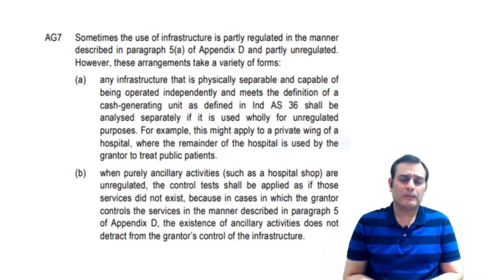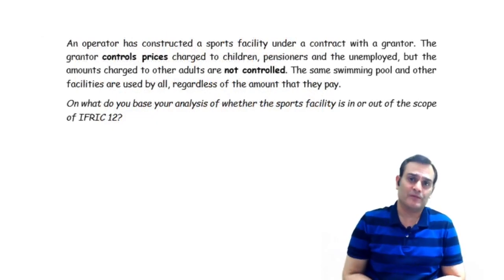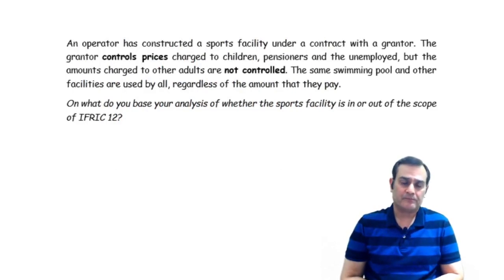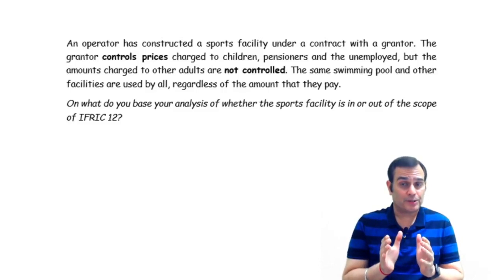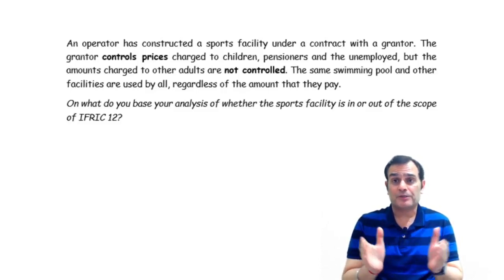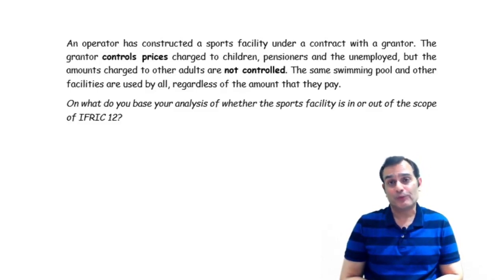Let's take a little simple example in order to understand further inputs in terms of the AG7 para. We're given an example: an operator constructed a sports facility under a contract with a grantor, and the grantor controls the prices charged to the children, pensioners and the unemployed, but the amounts charged to the other adults are not controlled.